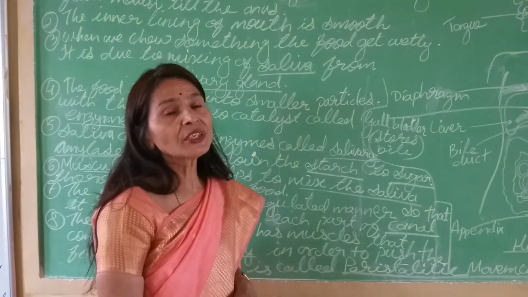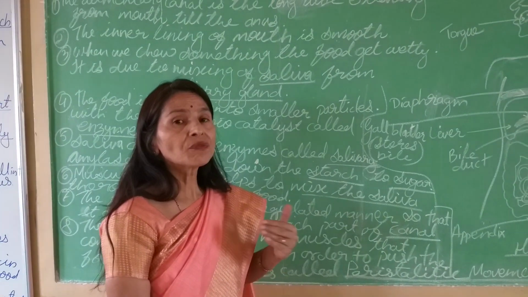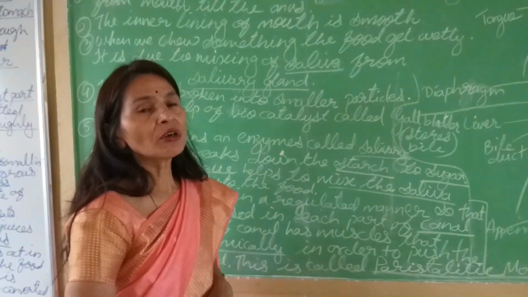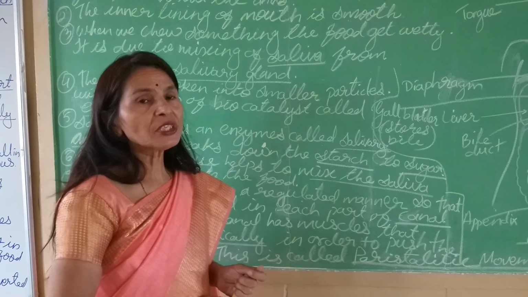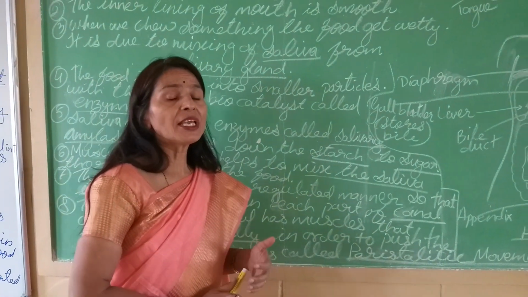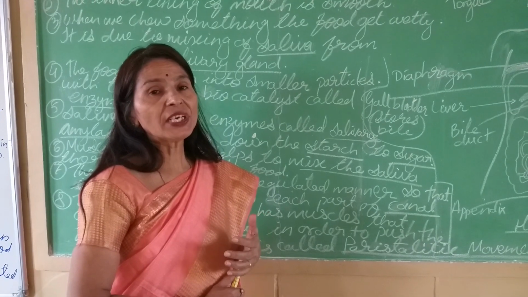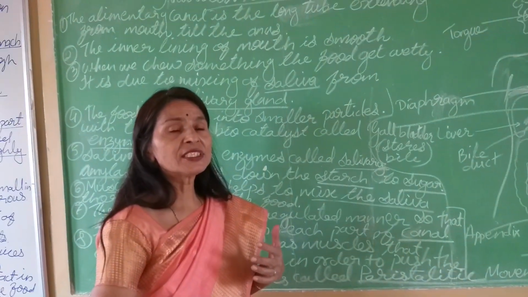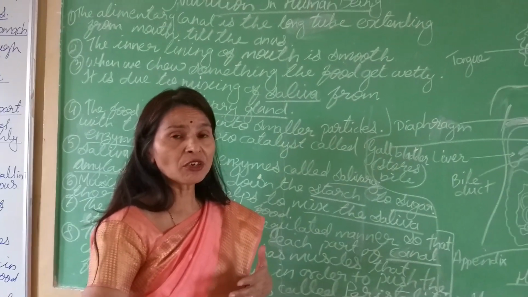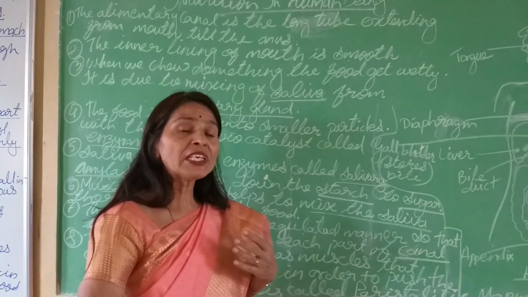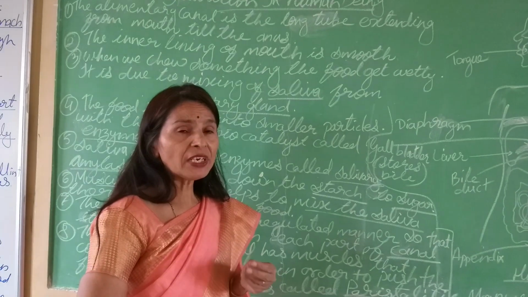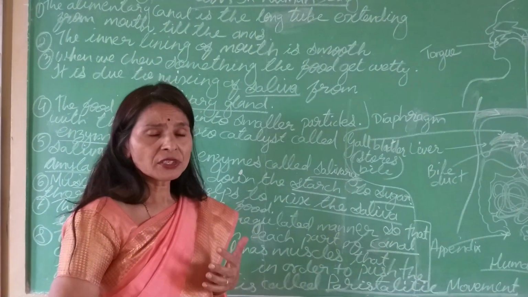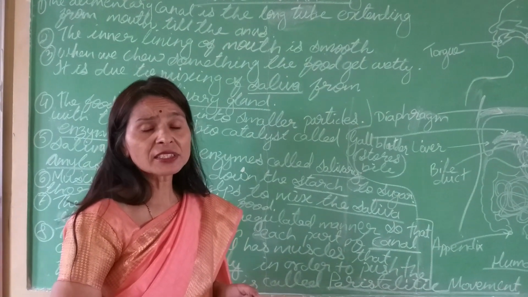Because of this movement, the food is pushed forward, and there is also a cover on the food pipe. Many times when we take food, we find some hiccups or jerks, which we call ठसका लगना और हिचकी आना. When we take food very hurriedly, sometimes we find there are jerks.